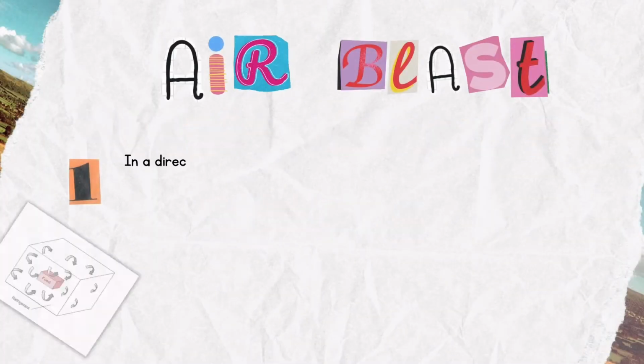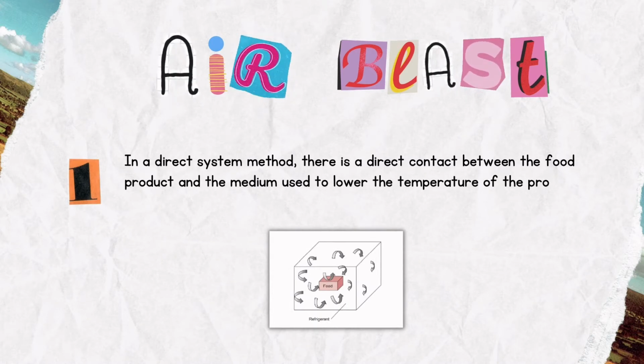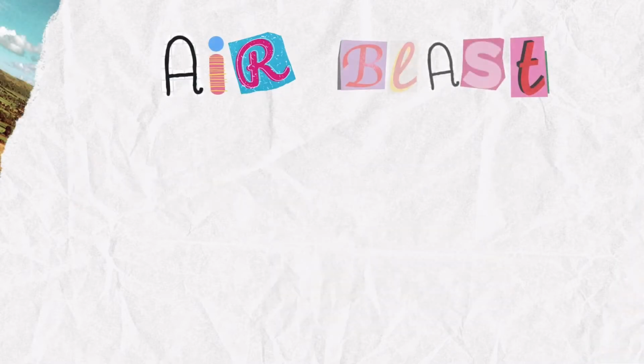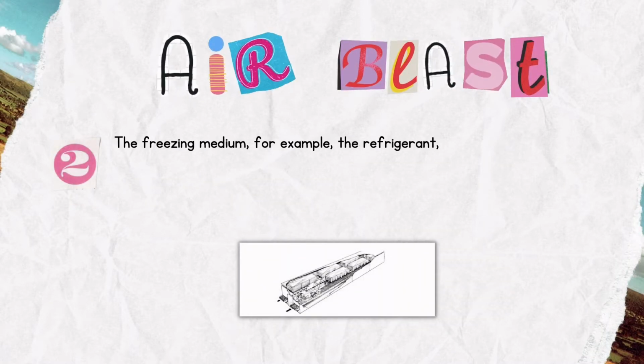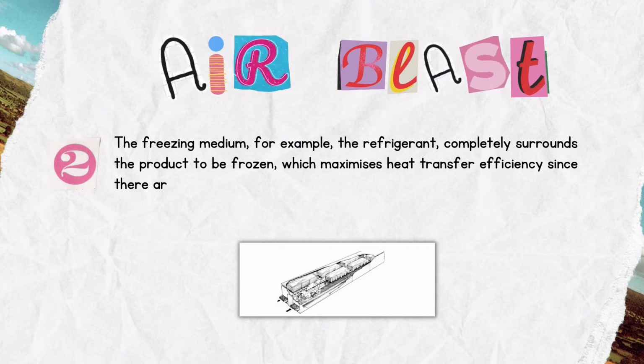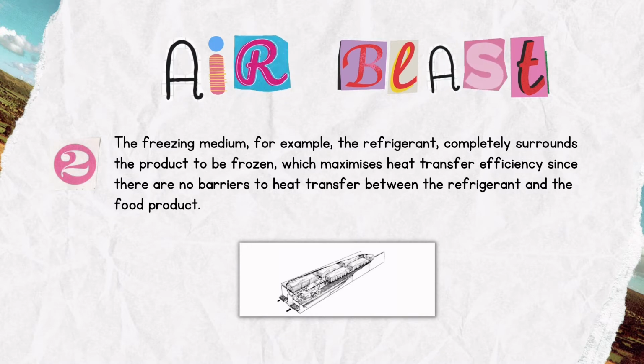In a direct system method, there is a direct contact between the food product and the medium used to lower the temperature of the product, which is practical and effective. The freezing medium, for example the refrigerant, completely surrounds the product to be frozen, which maximizes heat transfer efficiency since there are no barriers to heat transfer between the refrigerant and the food product.